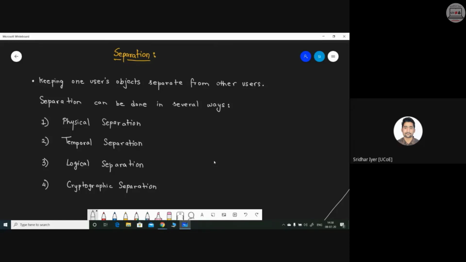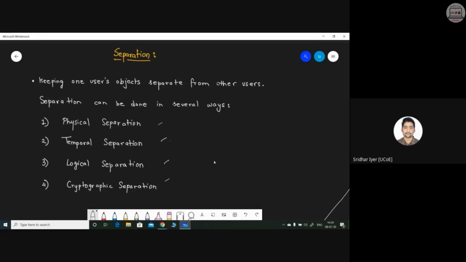Basically, you're creating a divide or a boundary such that one particular user can access only those files which he or she is liable to access, or which he or she has got access rights for. Similarly, he or she can't cross that boundary and access any other user's files or objects. That can be implemented with the help of four methods, which are called physical separation, temporal separation, logical separation, and cryptographic separation. So we're going to do this one by one.